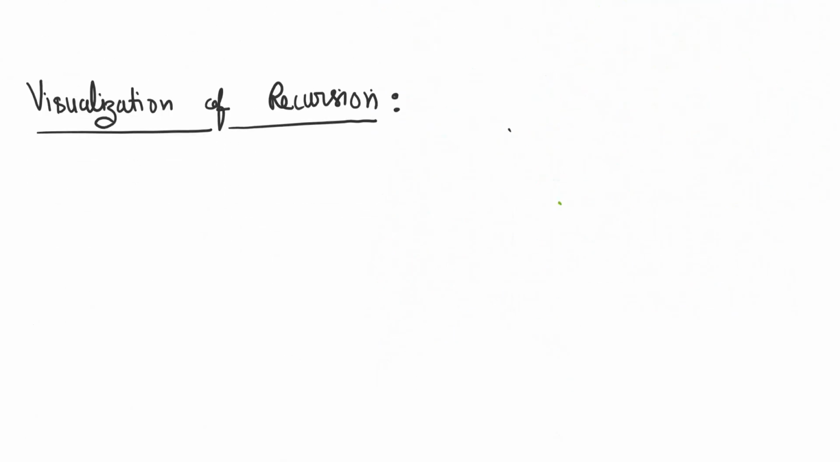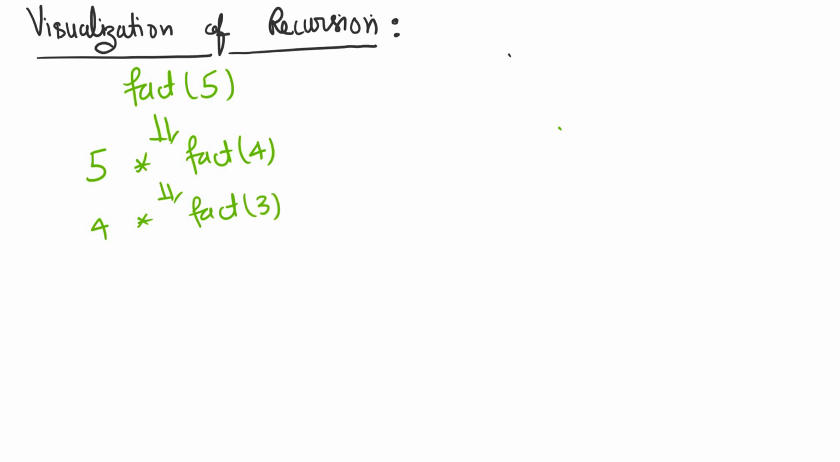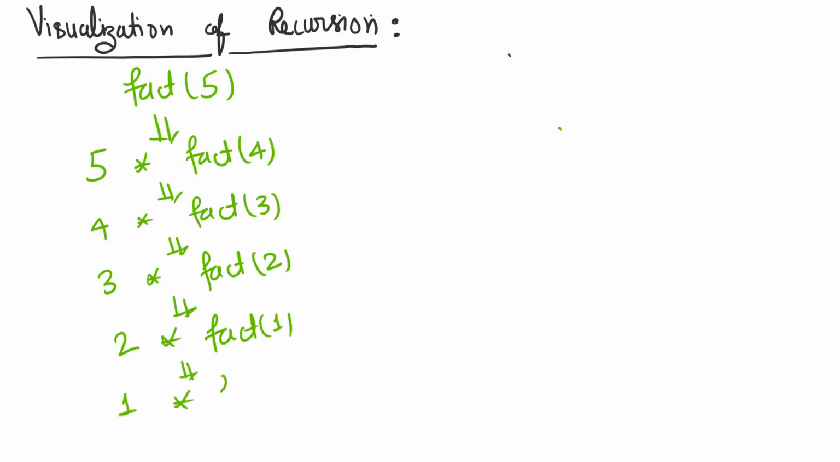Okay, so now let's visualize the recursion. Visualization means understanding how the recursive function you have written is working. So let us take an example of factorial 5. Factorial 5 will call 5 into factorial of 4, which will further call 4 into factorial of 3, which will call 3 into factorial of 2, which will call 2 into factorial of 1, and finally it will call 1 into factorial of 0.